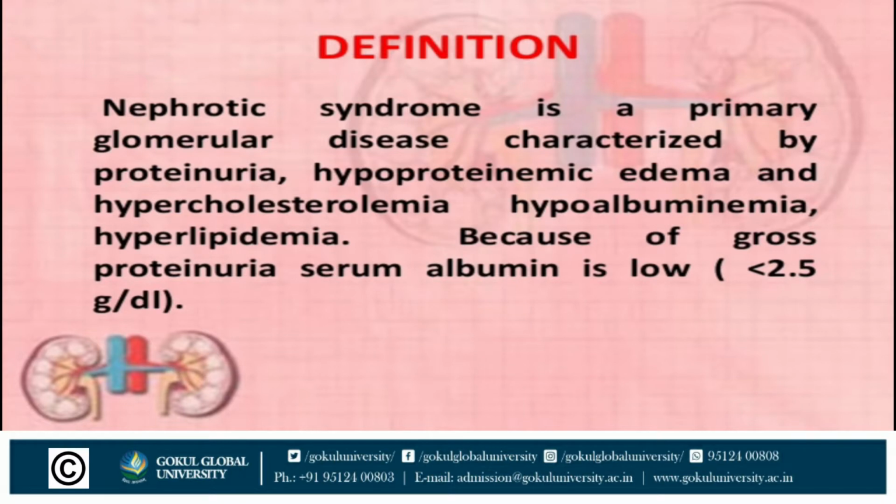Nephrotic syndrome is a group of symptoms in which first one is proteinuria. Proteinuria means protein present in the urine. Hypoproteinemic edema, that means edema due to decreased protein in the blood. Hypercholesterolemia, that is increased cholesterol in the blood. Hypoalbuminemia, that is decreased albumin in the blood, and hyperlipidemia, that is increased lipid in blood. Because of protein lost in urine, that is proteinuria, serum albumin level is low, less than 2.5 gram per dl.